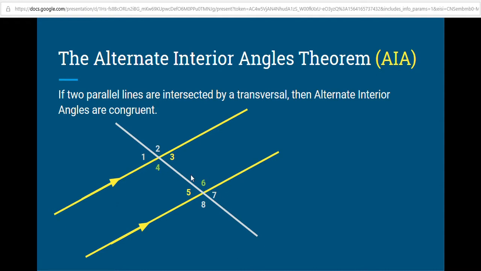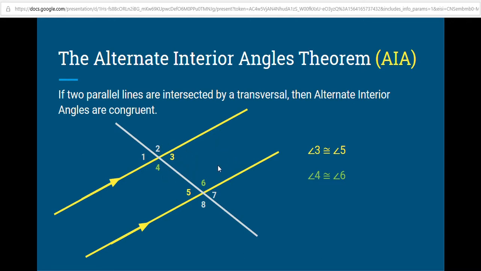So what that means is that 3 is congruent to 5 and 4 is congruent to 6. Now the question you might ask is, how are they congruent? Well, it goes back to the corresponding angles postulate and vertical angles. So let's look at this. 2 and 4 are vertical angles, so we know they're congruent. 6 and 2 are corresponding angles, so we know they're congruent.